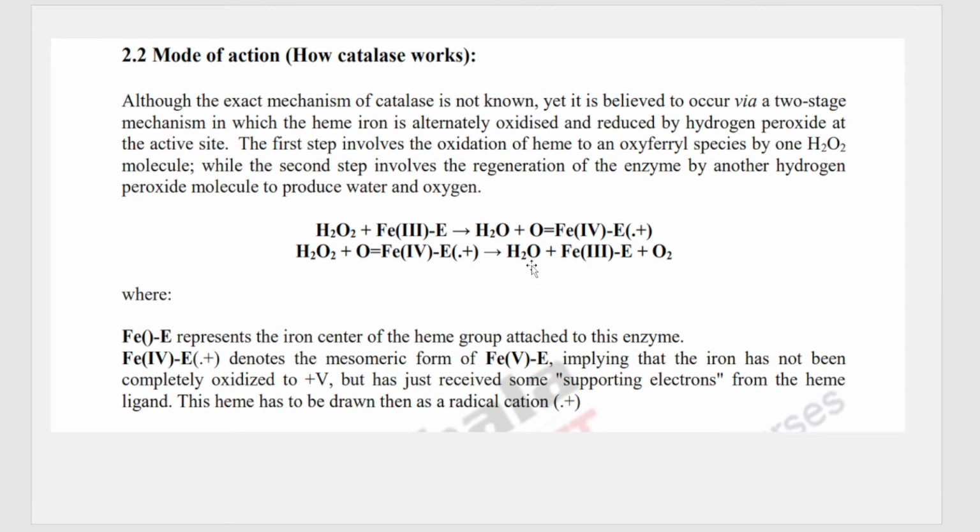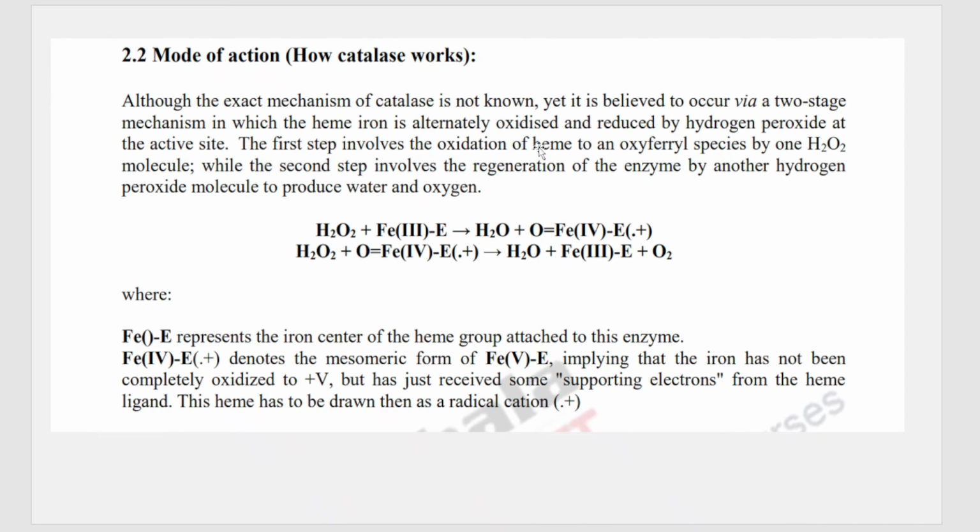And you have to also note that by the end of the reaction two water molecules are given out, although it's not mentioned here. So yeah, it is mentioned here. You can see one water from step number 1, one more water molecule from step number 2. So overall there are two water molecules and one oxygen given out. That's how two H2O2 molecules are converted into two molecules of water and oxygen.